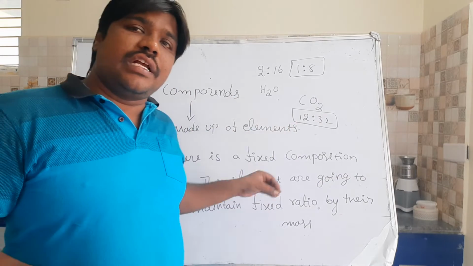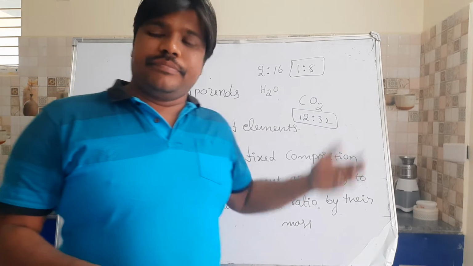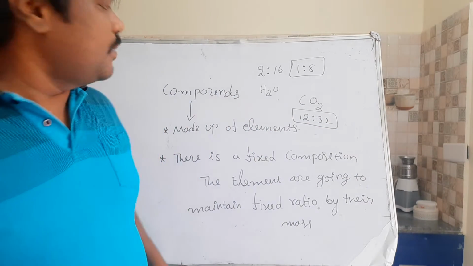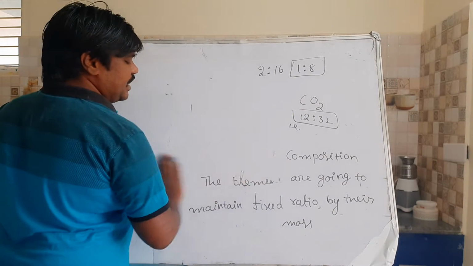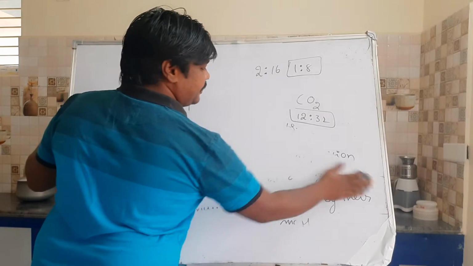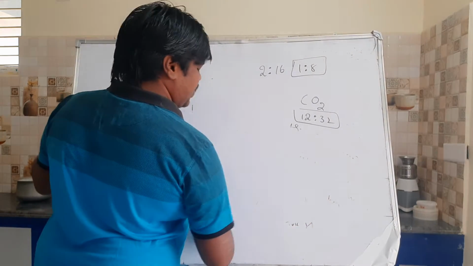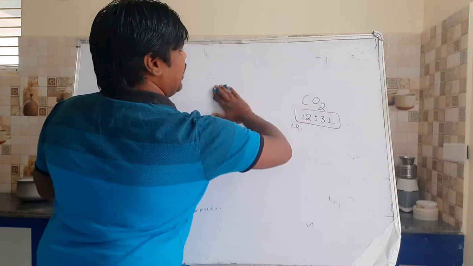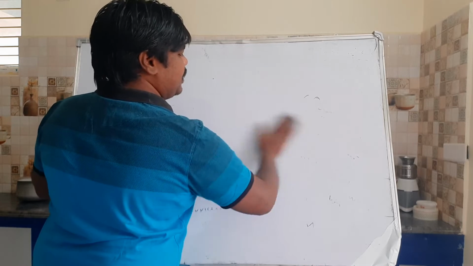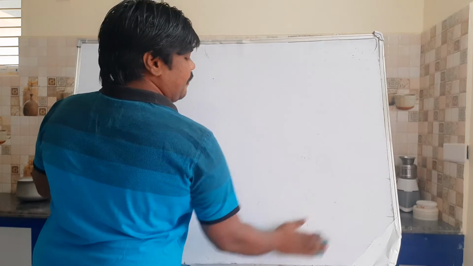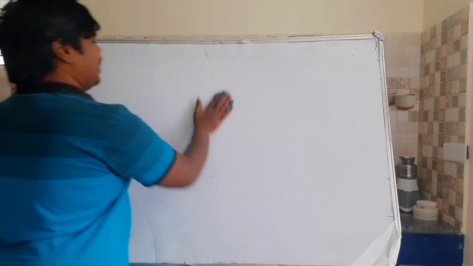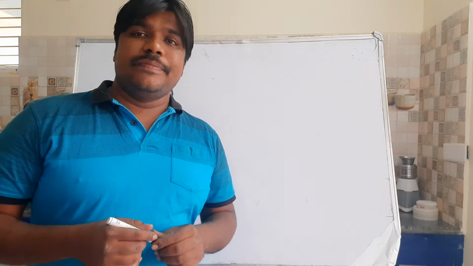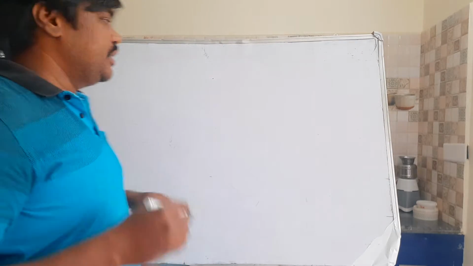Of course, these also come under pure substances. So this is about compounds. Compounds are made up of elements and they are in fixed composition. They maintain fixed, constant ratios by their masses. So that is about pure substances. Now I am moving to mixtures.